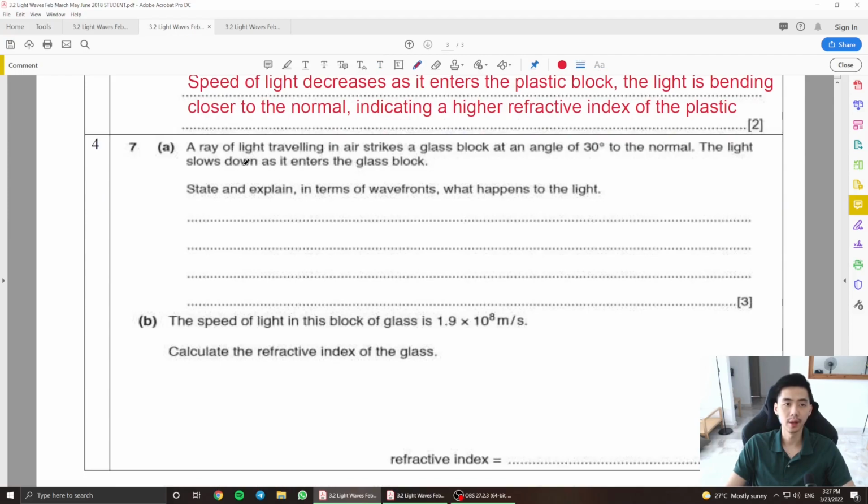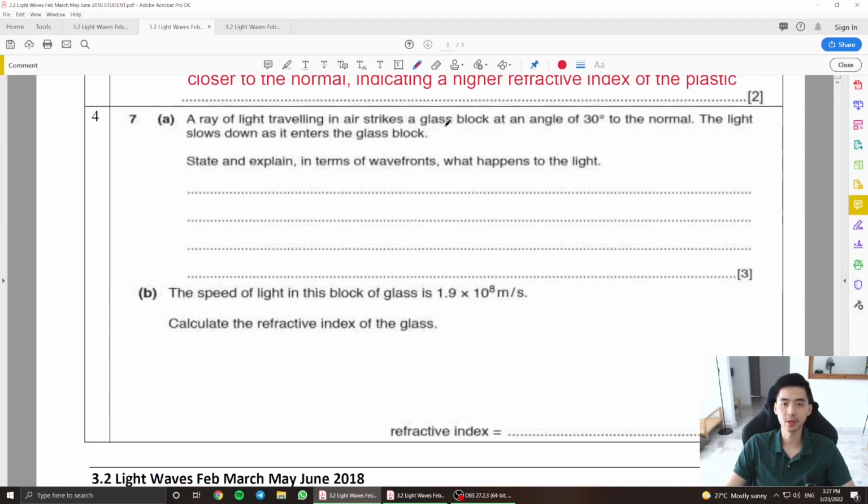Okay. Then a ray of light traveling in air strikes a glass block at 30 degrees to the normal. The light slows down as it enters the glass block. State and explain in terms of wavelength what happens to the light here. Now obviously, as it enters the glass block, the speed of light is going to decrease, right? If the speed of light decreases, the wavelength of the wavefronts will be shorter because it is bending at the boundary, and in fact it's bending closer towards the normal, right?